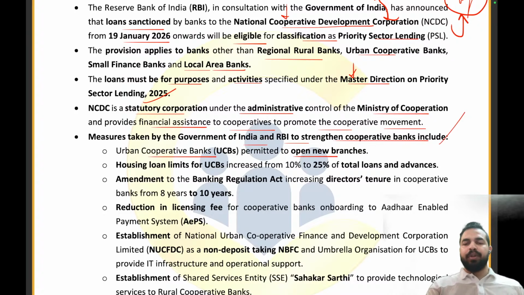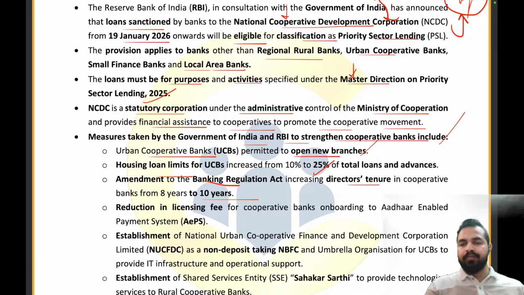Urban cooperative banks permitted to open new branches, right? So urban cooperative banks को allow किया कि आप नए branches open कर सकते हैं. तो housing loan limits थी for the urban cooperative banks उसको improve किया, increase किया from 10% to 25% of the total loan. There is an amendment to the Banking Regulation Act where we have changed the tenure of the director of the cooperative bank from 8 years to 10 years.